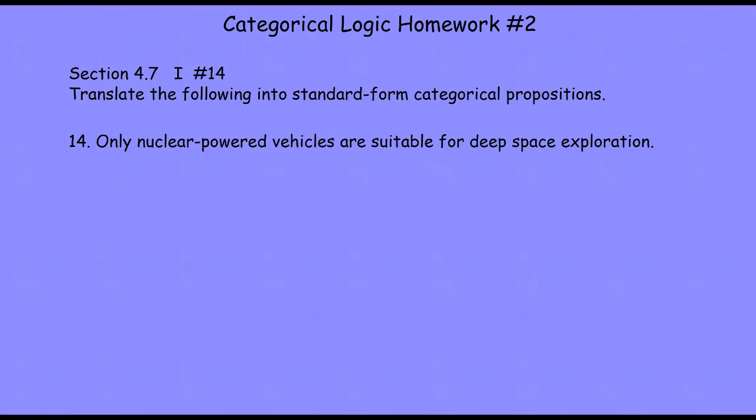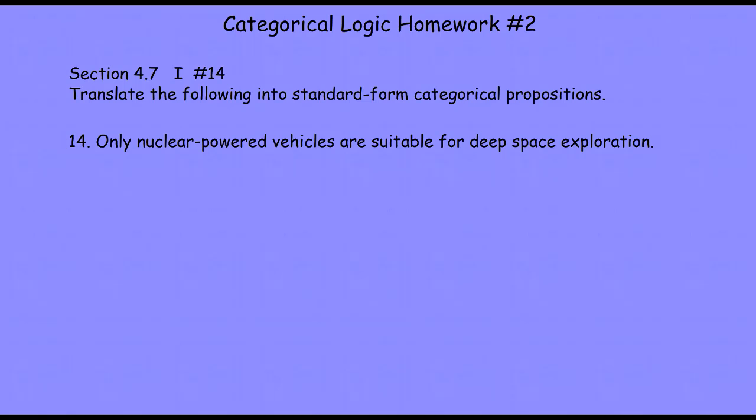So let's take a moment and remind ourselves what the goal of translation is in this chapter. Our goal is to take some English sentence and translate it into one of our 4 standard form categorical statements, a statement written in English.